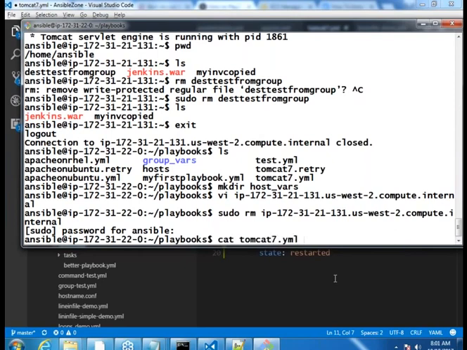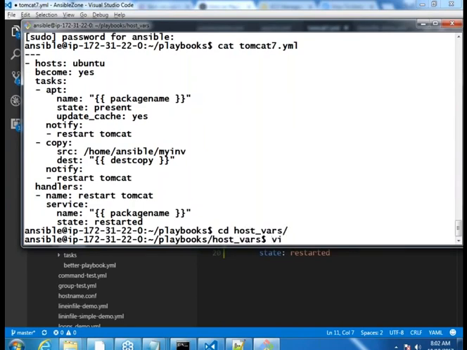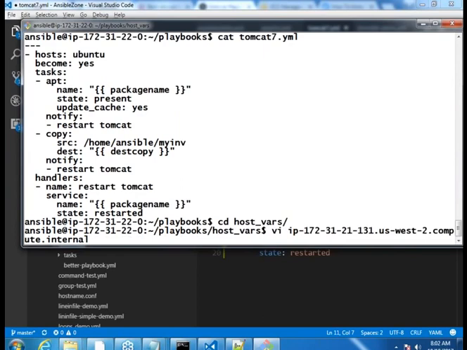tomcat7.yml. What is the variable's name? Dest copy. Yeah. Please do remember this. Yeah, I have a very bad habit of forgetting variable names. So vi host_vars, or let me get into that folder. cd host_vars, vi, and then the machine's name.